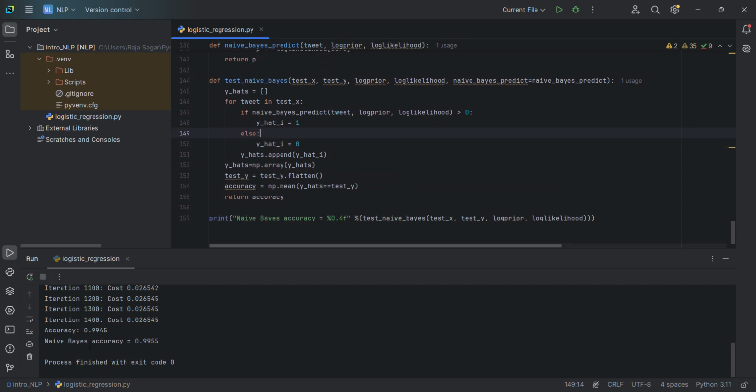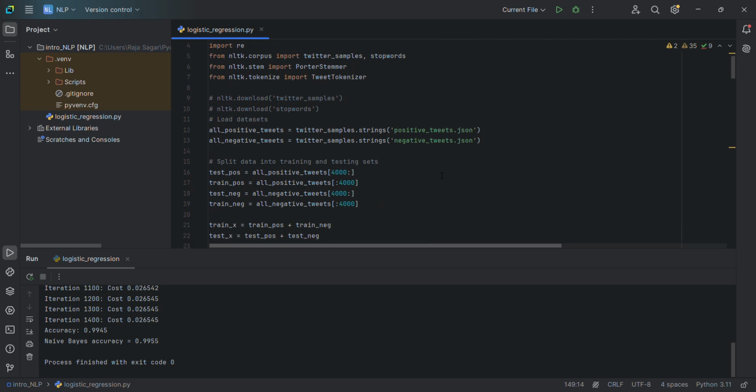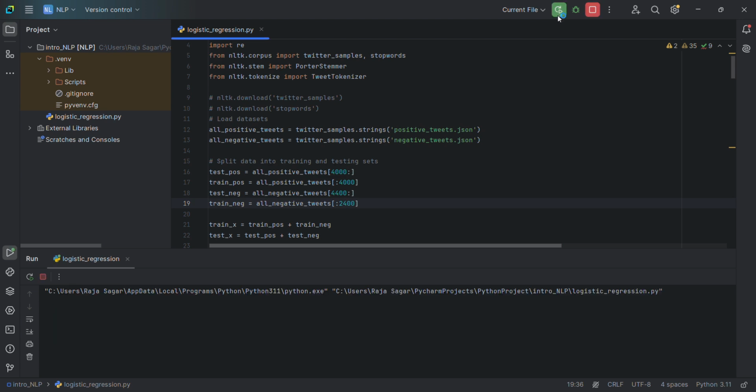You can see that the accuracy of logistic regression is 99.45% and naive Bayes accuracy is 99.55%. Let us see with a change of data, where positive values are the same and negative values are changed. We are changing the test values to 400, which is only 600 samples in total, and training to 2400, a total of 3000. We are keeping the same ratio of 80% to 20%.